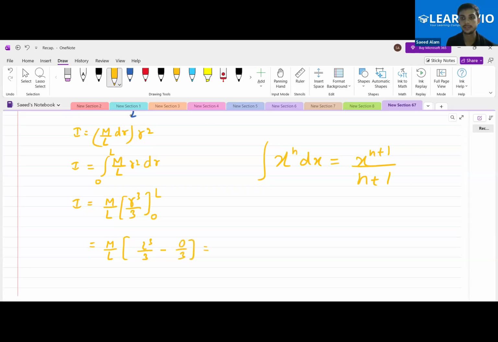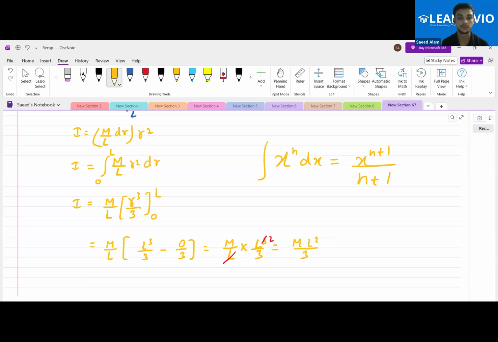Okay, and 0 by 3 is nothing but 0. That will be m by L into L cube by 3, and if we cancel out the things, L and 3 will get reduced by 1, that will become L square, and the answer will be ML square by 3.